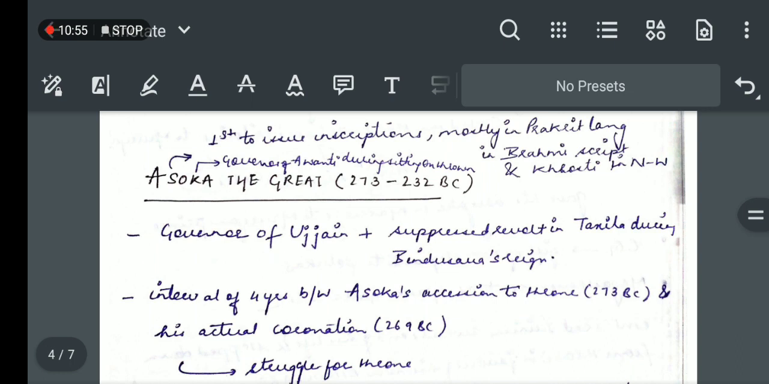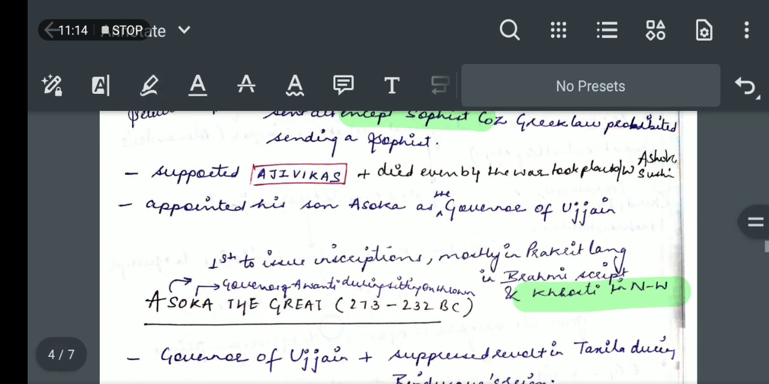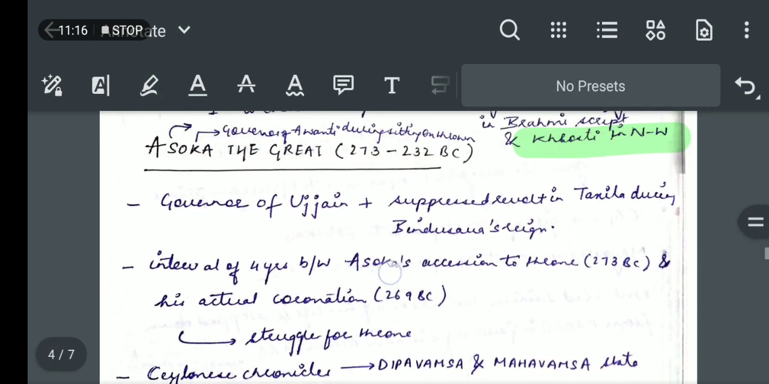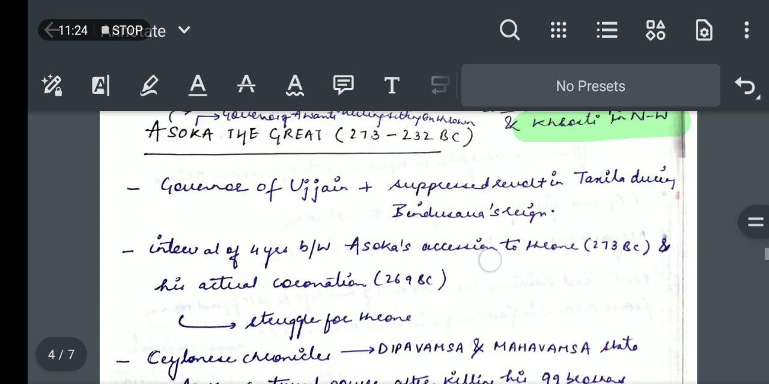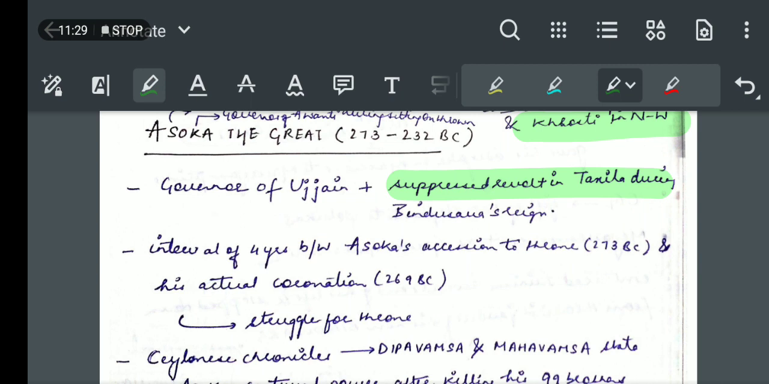So, moving to the next, Ashoka the Great. He was the first to issue inscriptions, mostly in the Prakrit language, in Pali also, and he used the Brahmi script and Kharosthi script in his inscriptions. He basically used the Kharosthi script in the northwestern region. He was the governor of Ujjain when Bindusara was ruling, and after that he became the king, the successor of Bindusara. He also suppressed the revolt in Takshashila during Bindusara's reign.